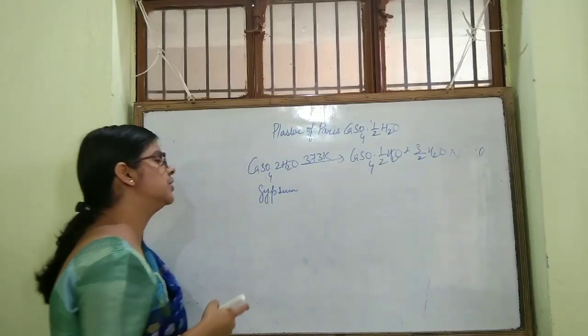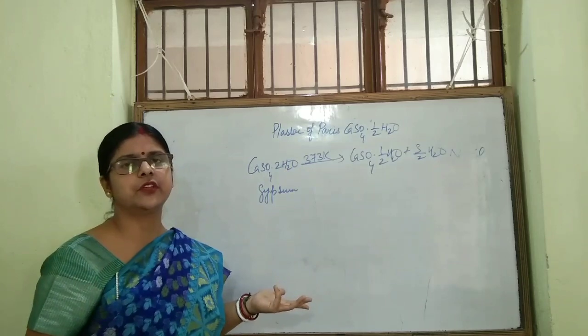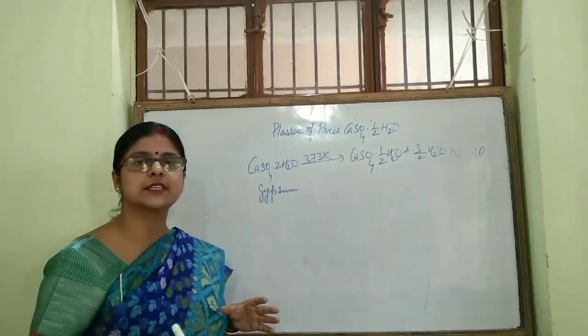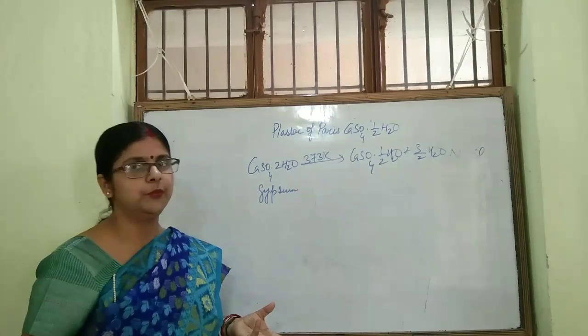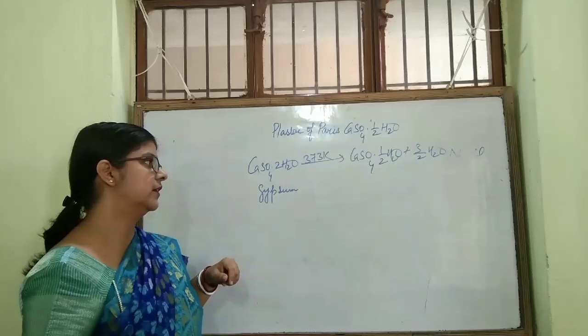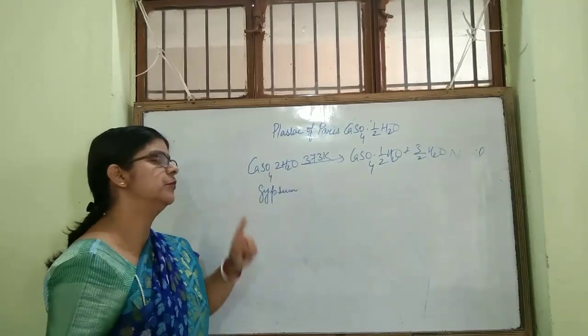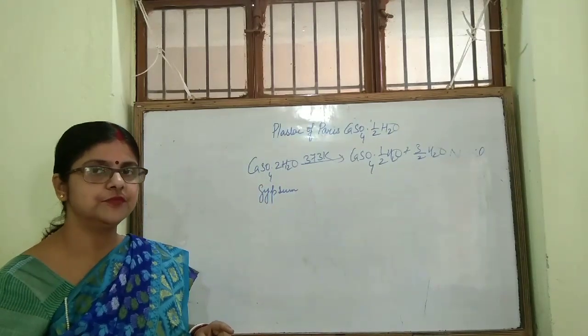Do remember, students, if you increase the temperature more than 373 Kelvin, then it will form anhydrous calcium sulfate and you won't be able to prepare plaster of Paris. So always remember the temperature should be maintained at 373 Kelvin while heating gypsum.